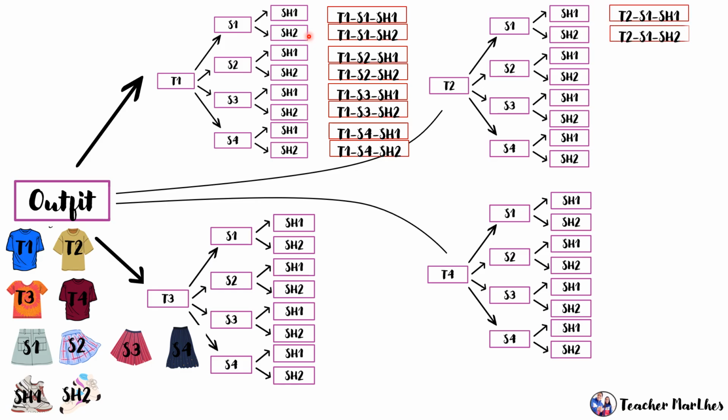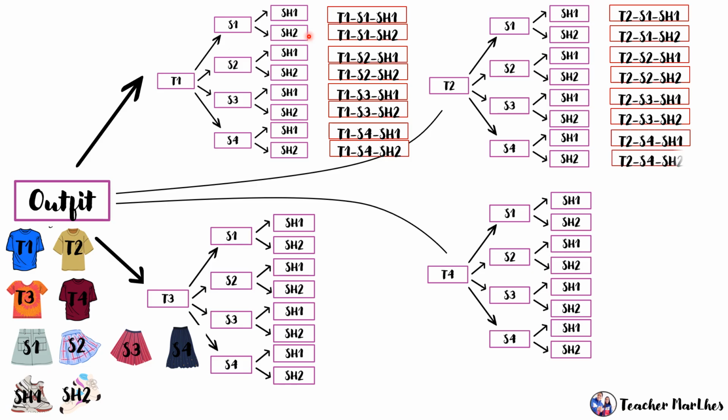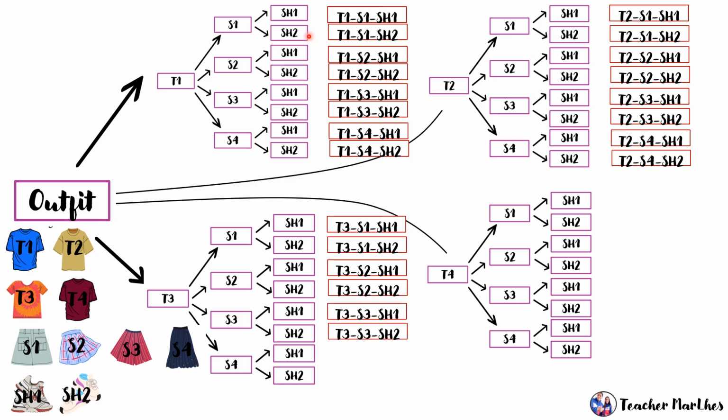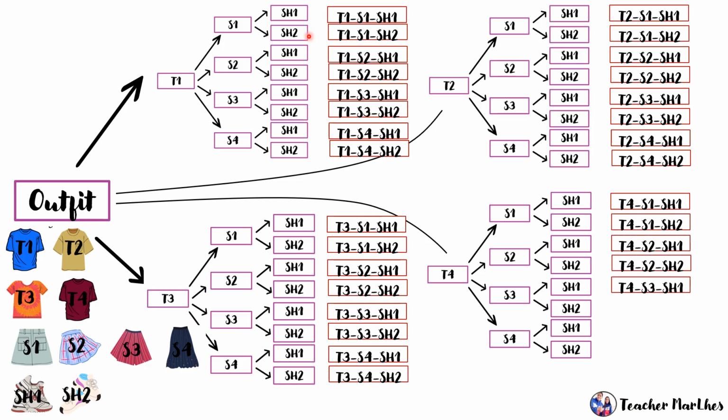Then, next outcome. Yan po yung pwede nyong pagpares-paresin gamit yung mga binigay na t-shirt, binigay na skirt, and binigay na shoes. So, 4 na t-shirt, 4 na skirt, and 2 shoes. Sa ganyan kakaunti, kadaming outfit, ganito na po karami yung pwede nyong ipag-partner.